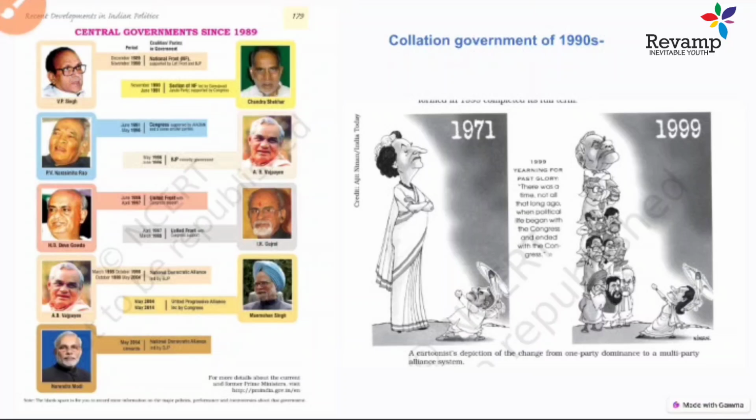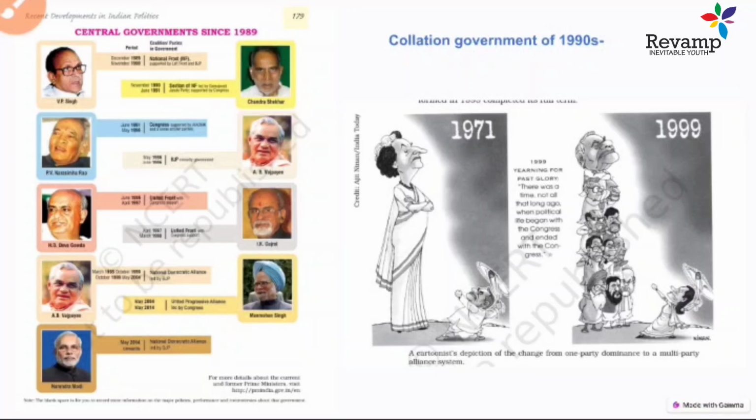One of the beauties of these coalition governments is that none of the parties had an extreme majority, so there was always an attempt to keep a check and balance between these parties. In the earlier period there was one-party dominance, like Congress, so there was not much power in the hands of opposition parties. But when these coalition governments were formed, there was somehow a check and balance between the center party and the opposition party.